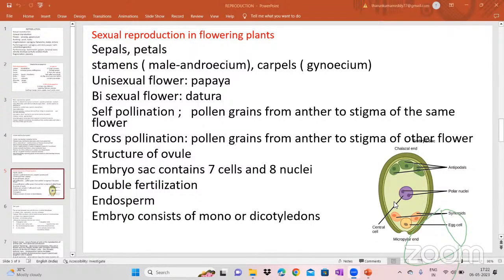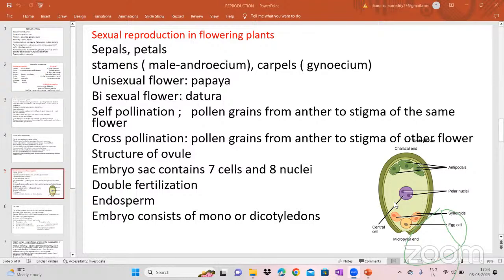Rice also belongs to monocots. And dicots are groundnut, pea, beans. These all belong to the dicotyledons. Even mango belongs to the dicotyledons. Okay, if we break the seed and get 2 equal parts, that is a dicotyledon. If you see the 2 same parts, that is called a dicotyledon. If we get only one, that is called a monocotyledon.